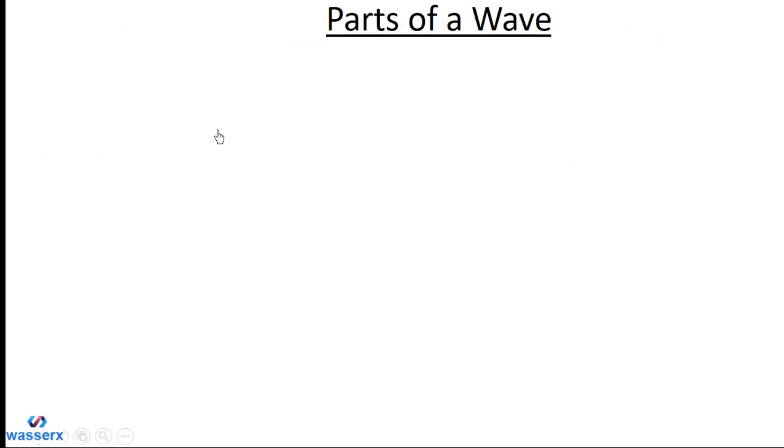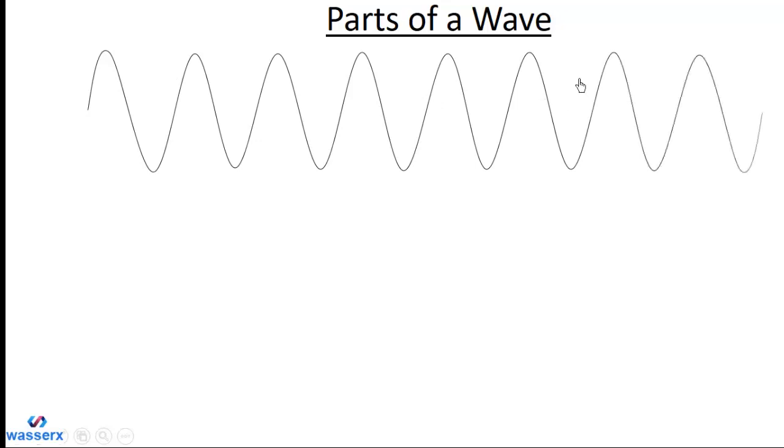Now let's talk about parts of a wave. So we have a wave here. We have a wave-like motion, as you can see. This point here is called the rest position. Then we also have the wavelength. So the distance from this point to this point, or from this point to this point, is the wavelength.